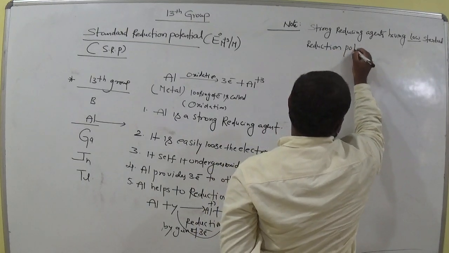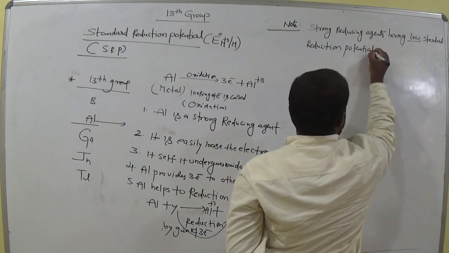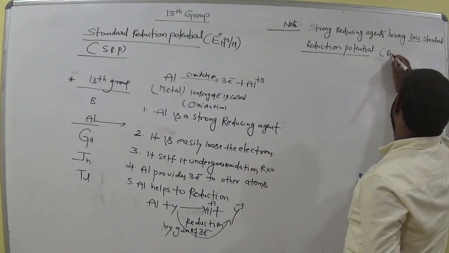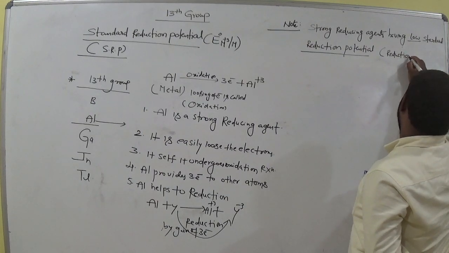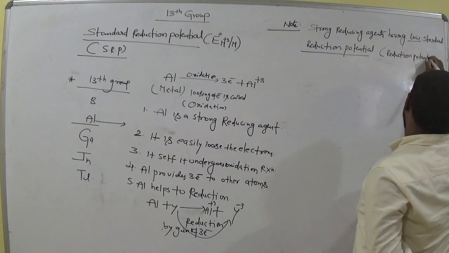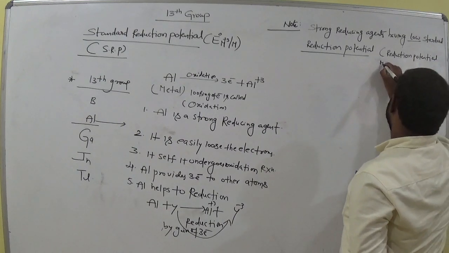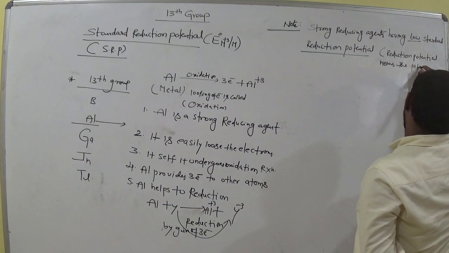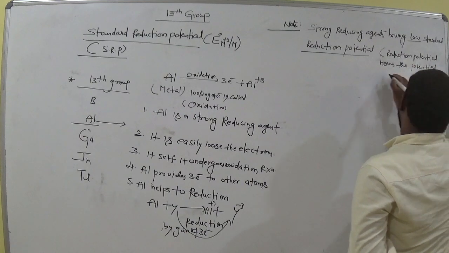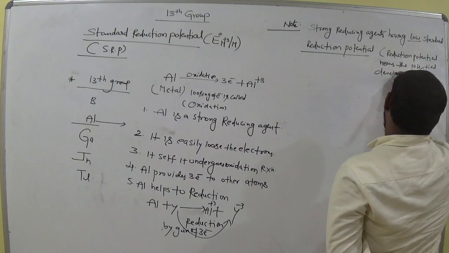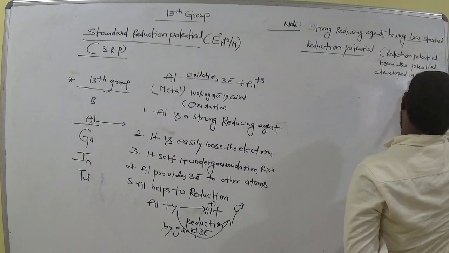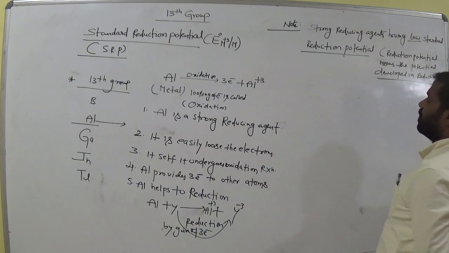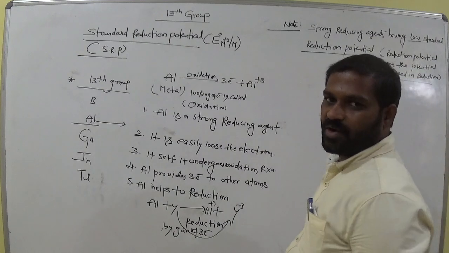Reduction potential means the potential developed in reduction.